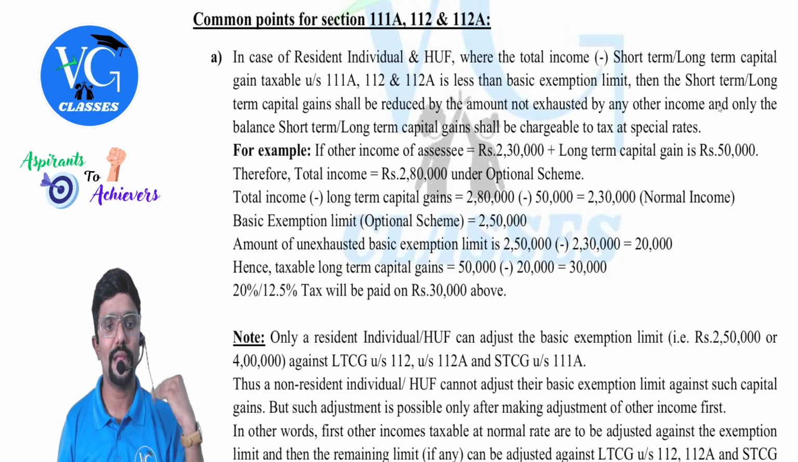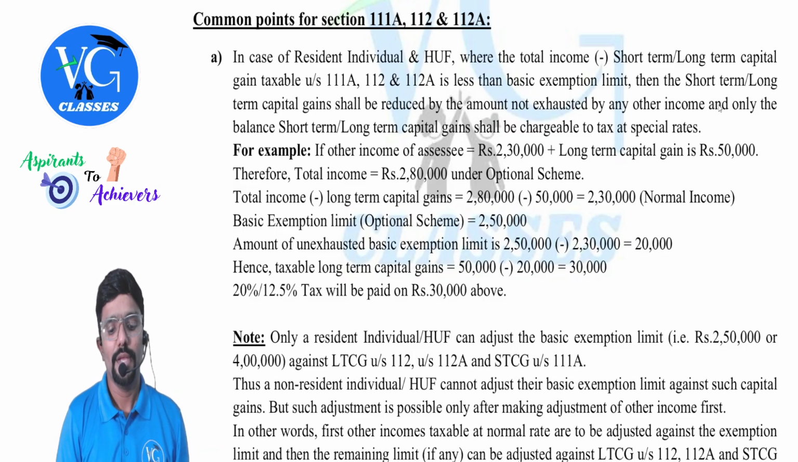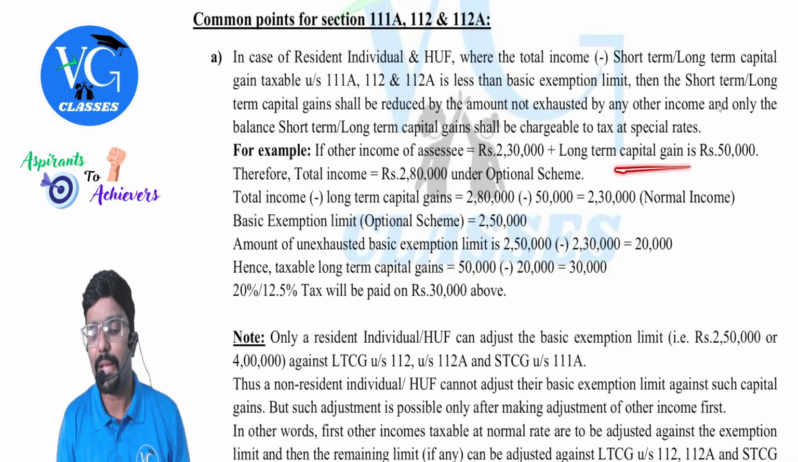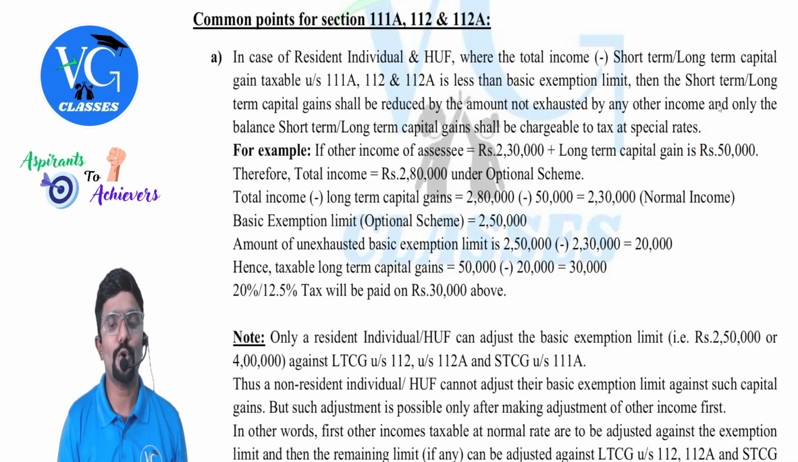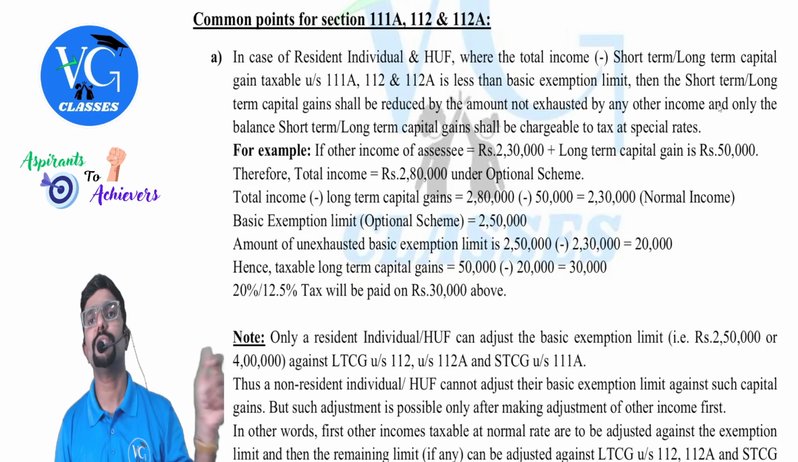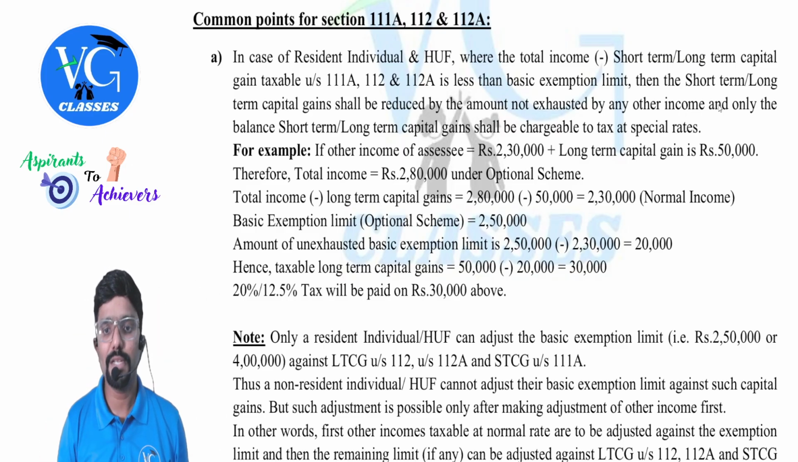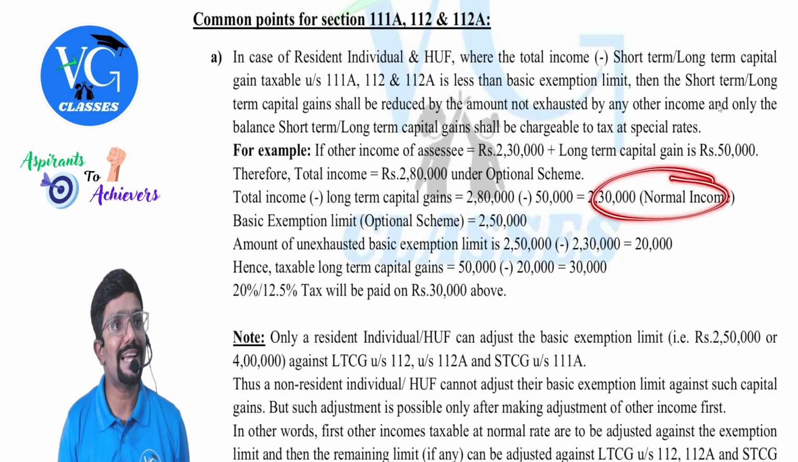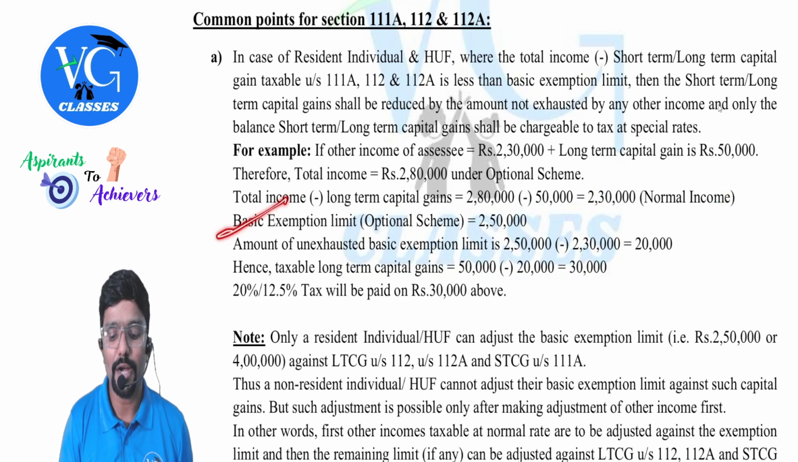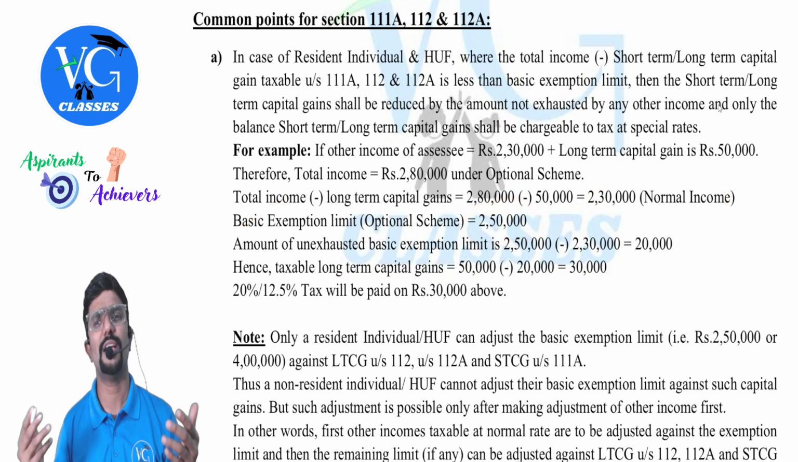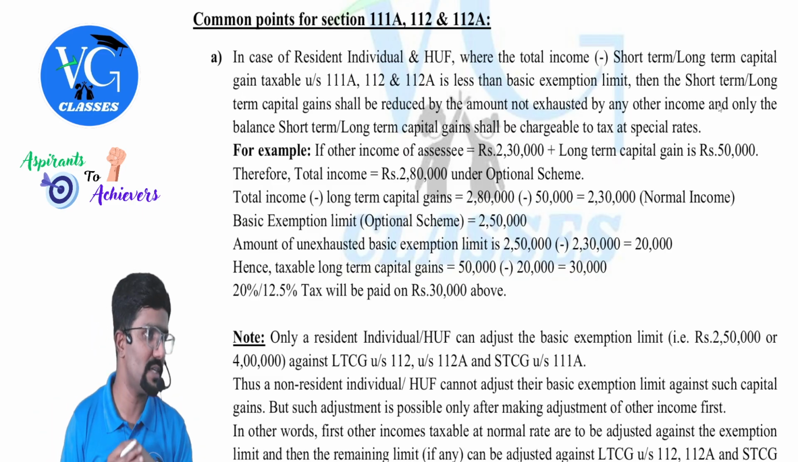One example I have given here itself. If other income of the assessee, which is normal income, is 2,30,000, and long-term capital gain is 50,000, what is the total income? 2,80,000. And assume the assessee is following the optional scheme. So what is the normal income, guys? 2,30,000. Normal income is taxable at what rate? Slab rates. What is the basic exemption limit under the optional scheme? 2,50,000, assuming the assessee's age is less than 60.